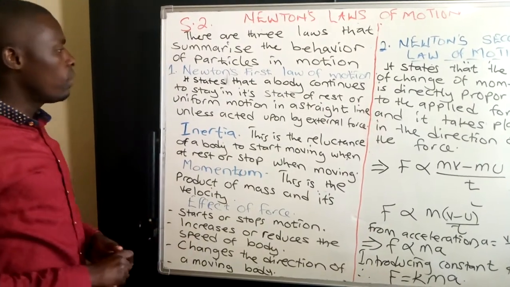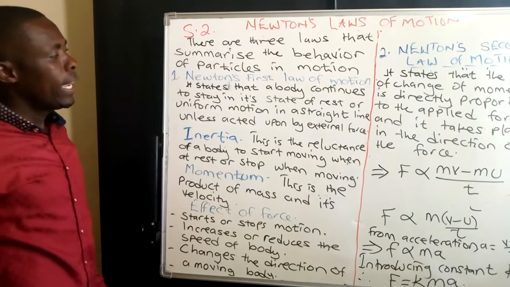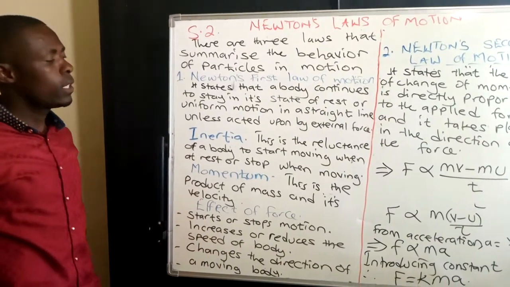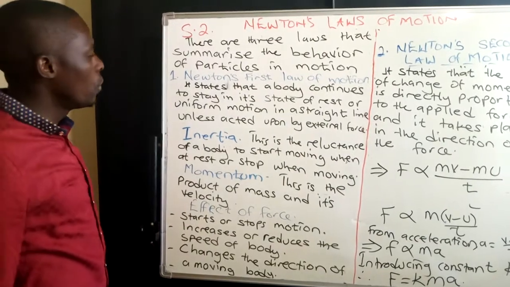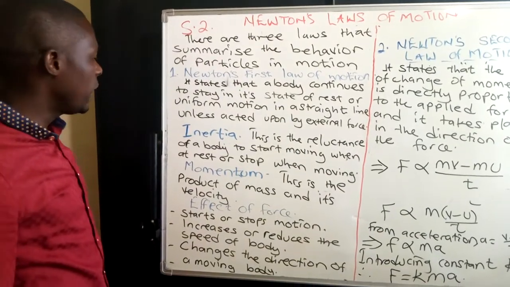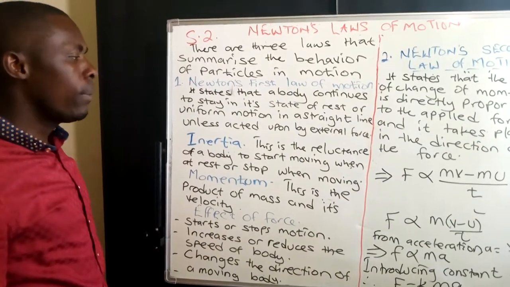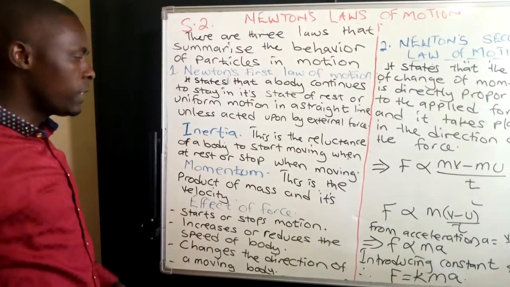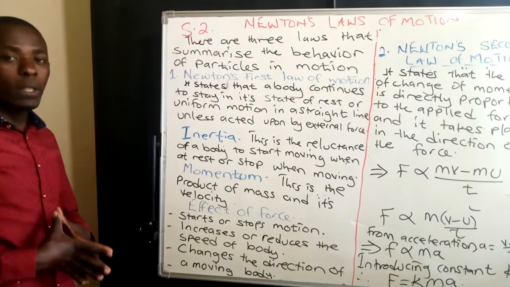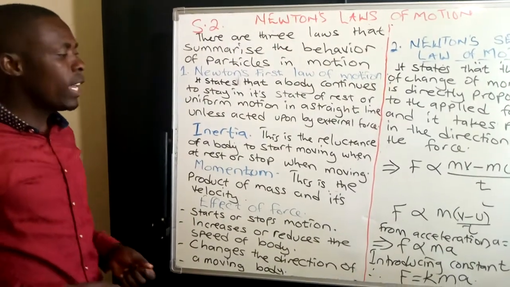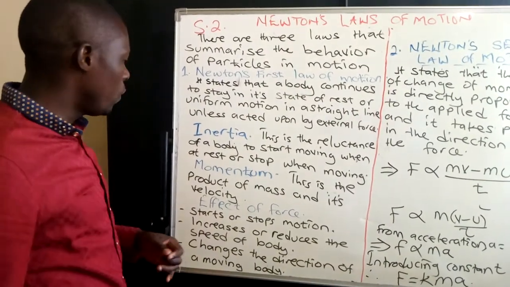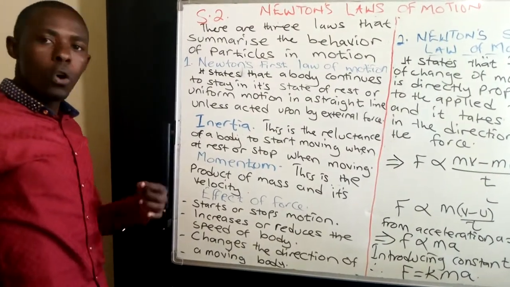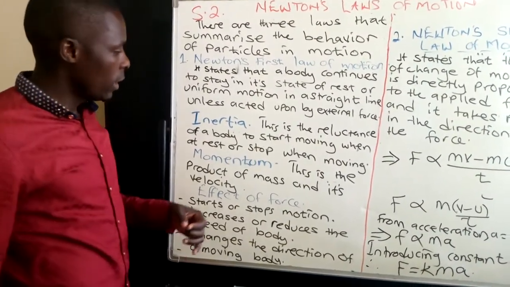The first law of motion states that a body continues to stay in its state of rest or uniform motion in a straight line unless acted upon by external force. This brings us to what we call the inertia. Inertia, this is the reluctance of a body to start moving when at rest or to stop moving when it was moving.